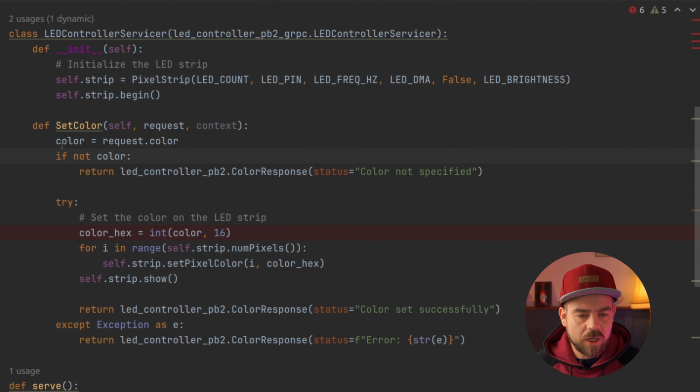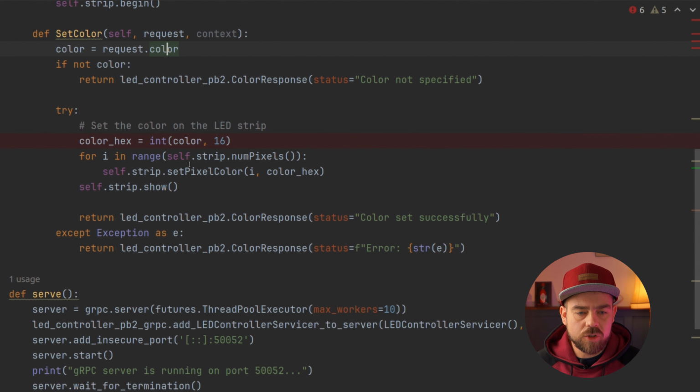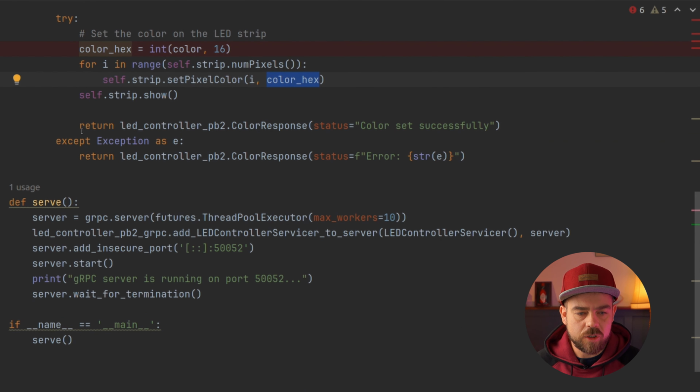We are deserializing this message, so we are taking the color out of the request. Then the business logic, so we are going through all the LEDs in the strip and we are setting the desired color. After that we are returning the response to our client, and if something wrong happens we also can respond with the error.